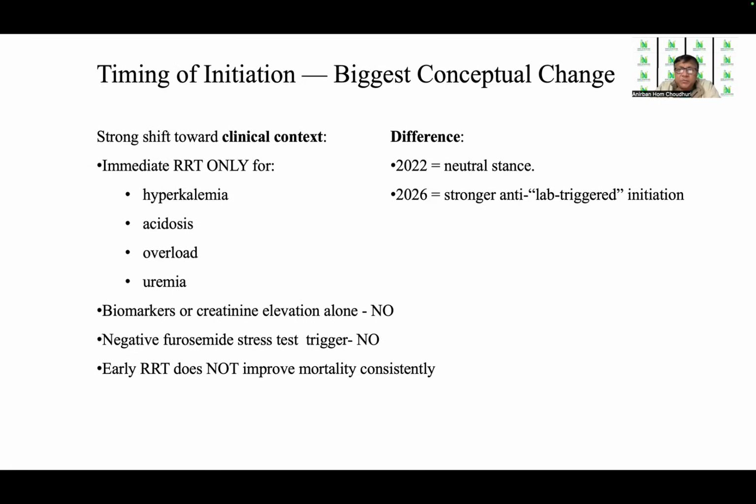Now, the biggest conceptual change, if you see from then and now, is the timing of initiation. There is a strong shift towards clinical context. In immediate, RRT is only recommended in these four conditions: hyperkalemia, acidosis, overload, and uremia. The biomarkers, creatinine elevation alone, no. Negative furosemide stress test trigger, no. Early RRT does not improve mortality consistently. So this has been the hallmark of 2026 guidelines.